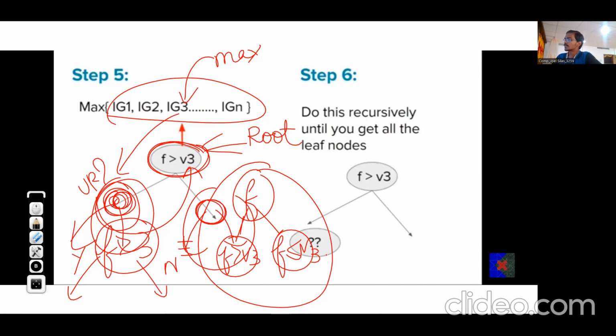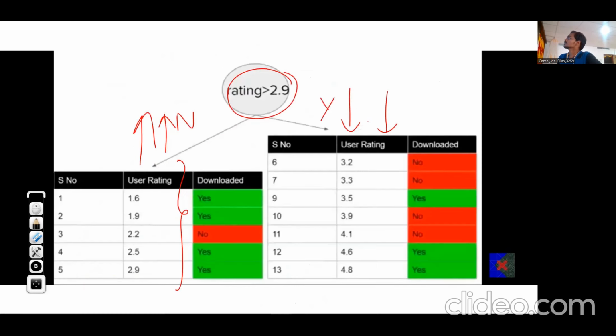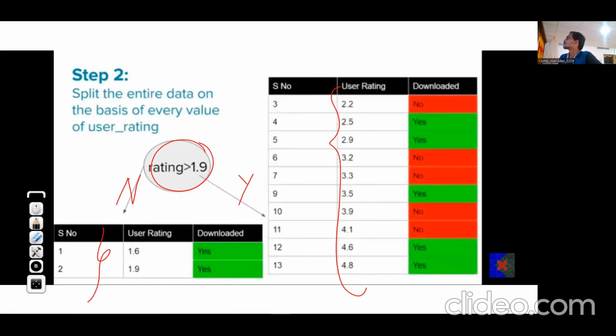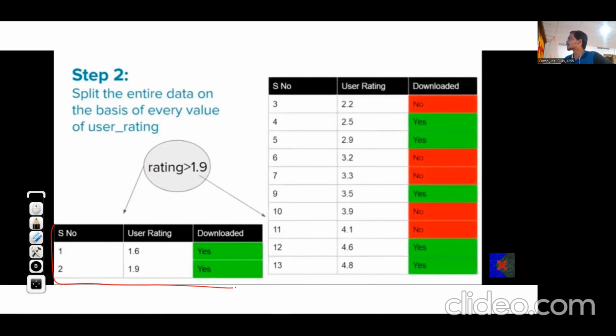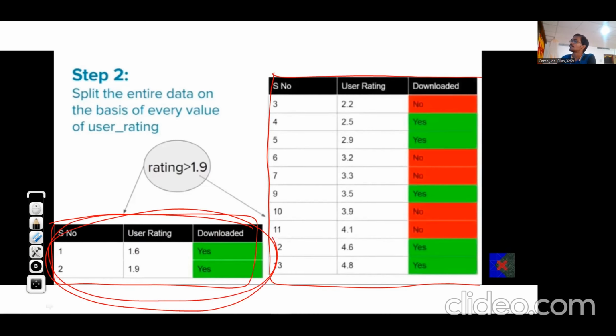So if we see over here, okay, so this is splitting with respect to 1.9, suppose. That means on the left-hand side, we are getting a subset of our data set. Okay, on the left-hand side, this is our subset of data set. On the right-hand side, this is our subset of data set. So we have distributed the data set to the left and right. Now, from among these rows only, we need to consider which value to select for further splitting.